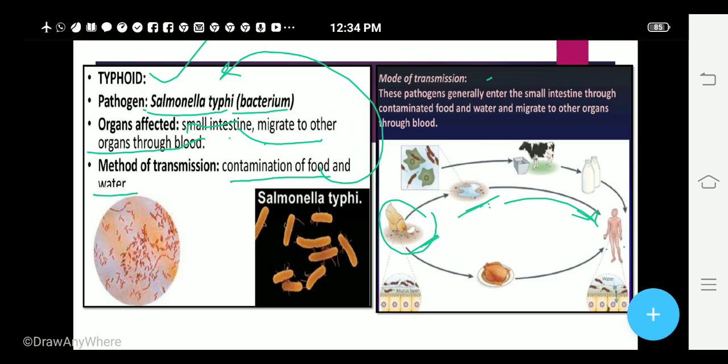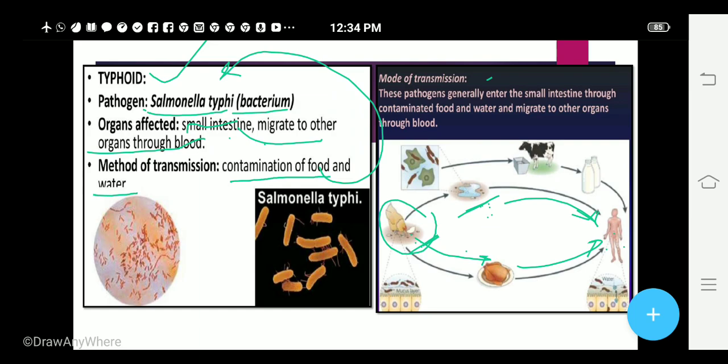Which disease? Typhoid, right? Another cause could be when this hen, which has got this bacterium, Salmonella typhi, is eaten by the human being. At that time also it can cause the typhoid. So contaminated food can cause and contaminated water can also cause the problem. Which problem? Typhoid. Okay, children.